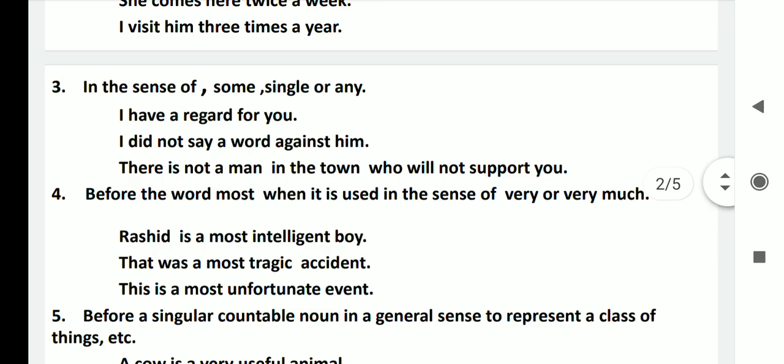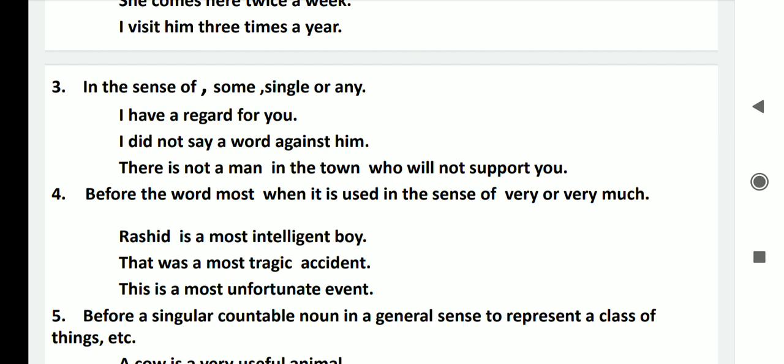So now point number 4, before the word most when it is used in the sense of very or very much, as in the following sentence. Rashid is a most intelligent boy. Here a has been used in the sense of very. That means Rashid is a most intelligent boy means Rashid is a very intelligent boy. So a has been used here in the sense of very.